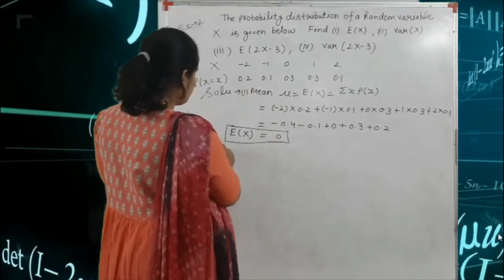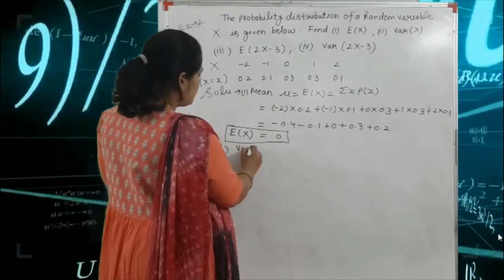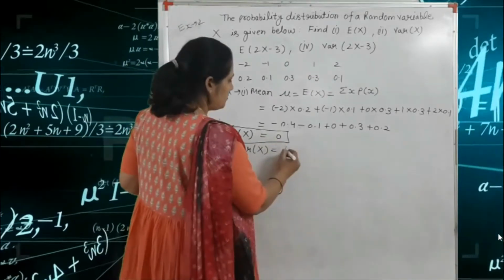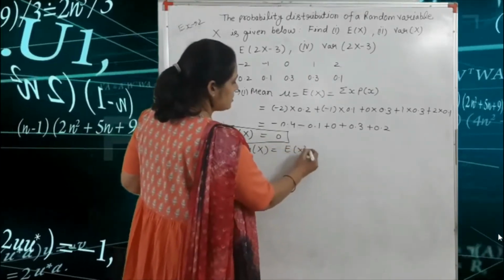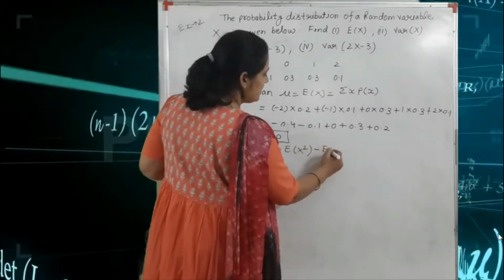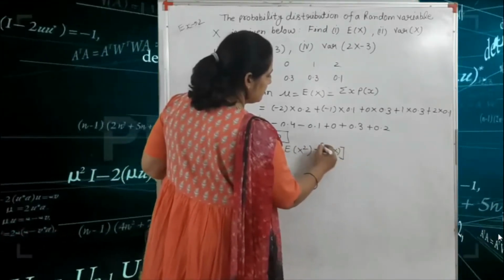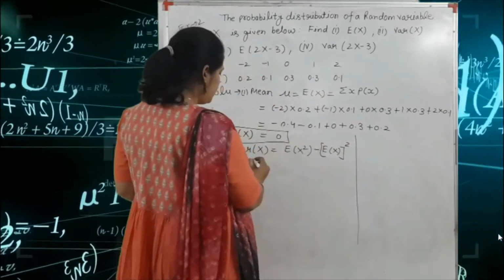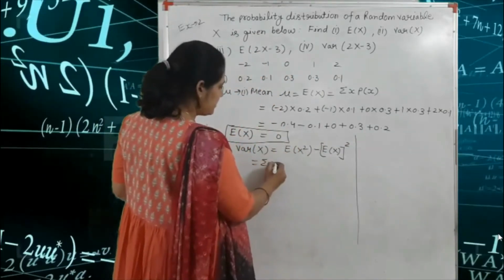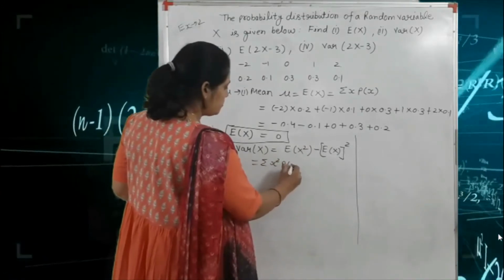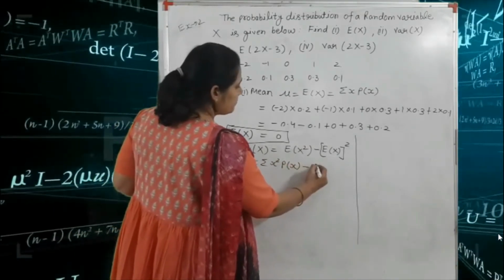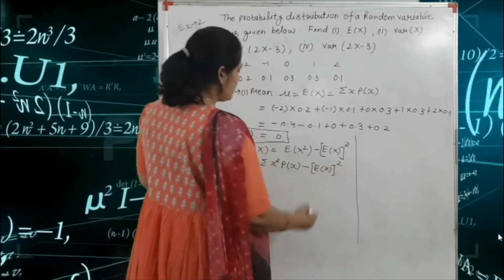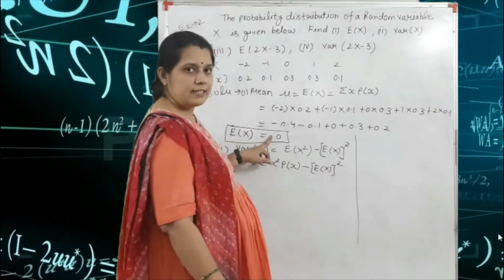Second one is, we find the variance of X. So what is the formula of the variance of X? The formula is E(X square) minus E(X) whole square. Okay, so here E(X square) means summation x square into P(x), minus E(X) whole square, and the E(X) whole square we have already defined here. E(X) is equal to 0.